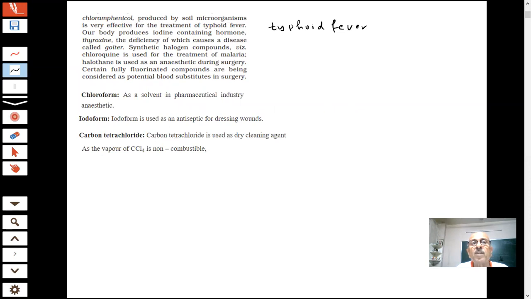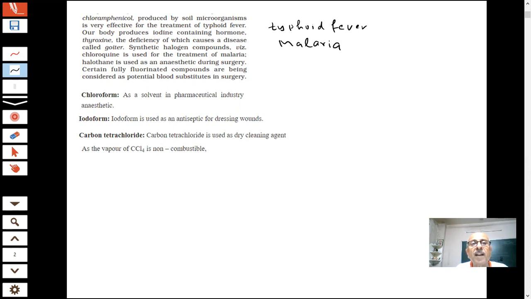Our body produces the iodine-containing hormone thyroxine. Its deficiency causes a disease called goiter. Among synthetic halogen compounds, chloroquine is used for treatment of malaria. Malaria also, you know, has been treated by chloroquine.